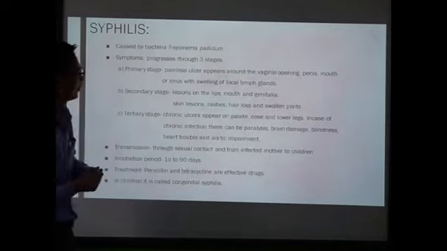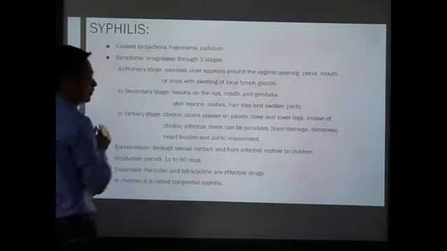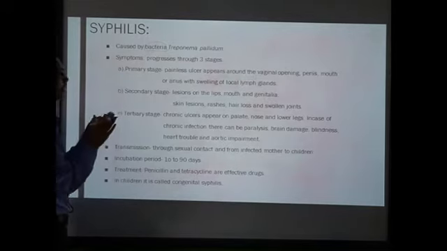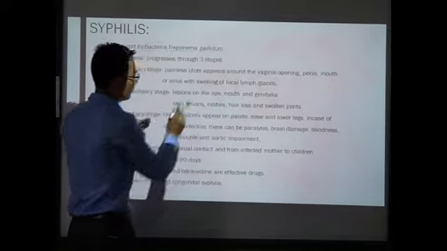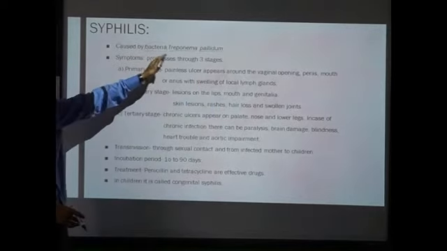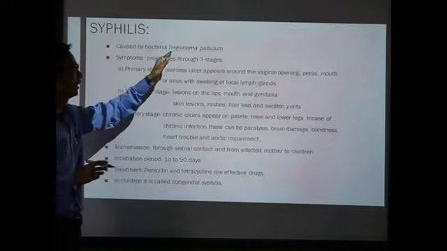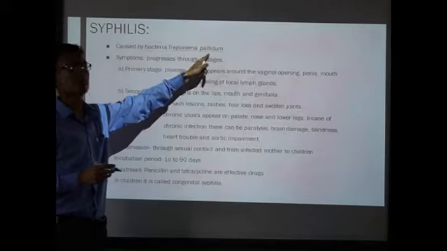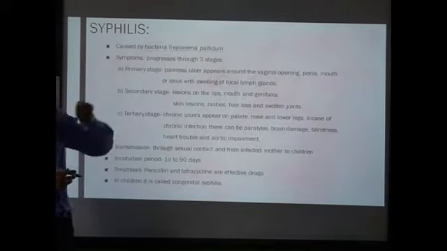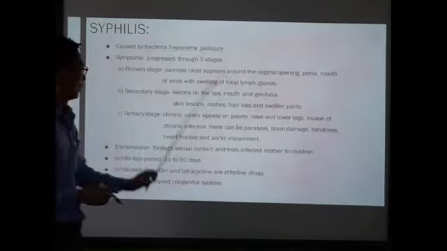So first one you can see over here, syphilis is caused by bacteria, and the name of the bacteria is Treponema pallidum. And you can see over here it's written in italics. Clear? But when you are writing it, you have to underline it separately, the name of the genus and the name of the species. So first one, it is caused by bacteria Treponema pallidum.